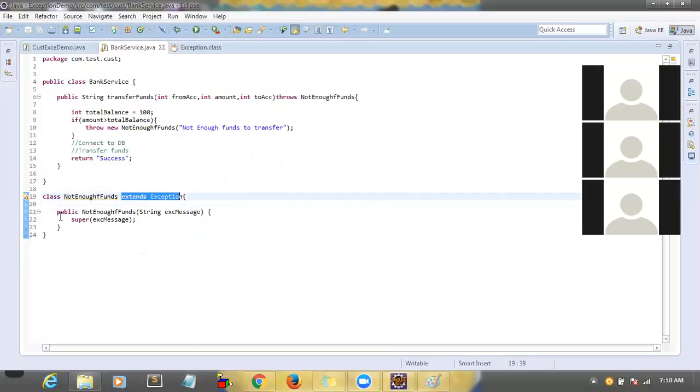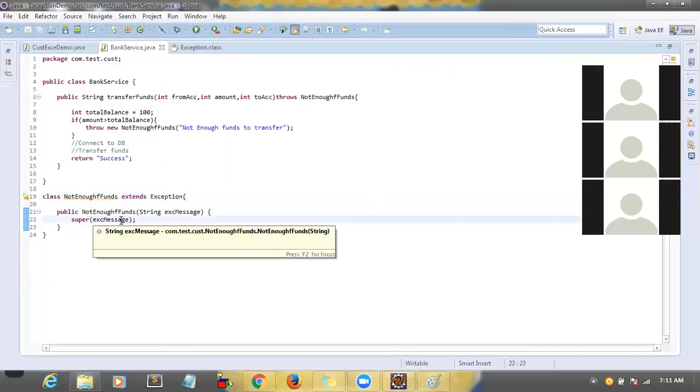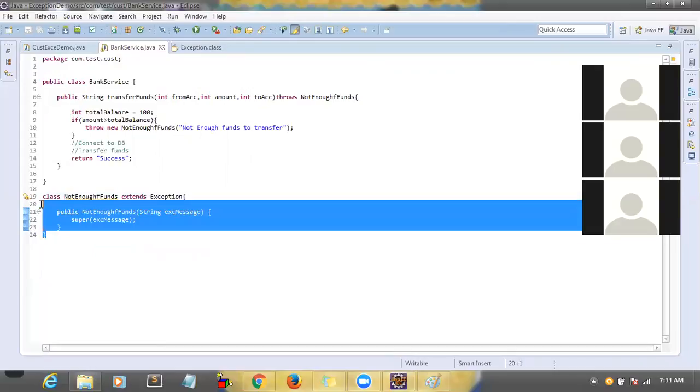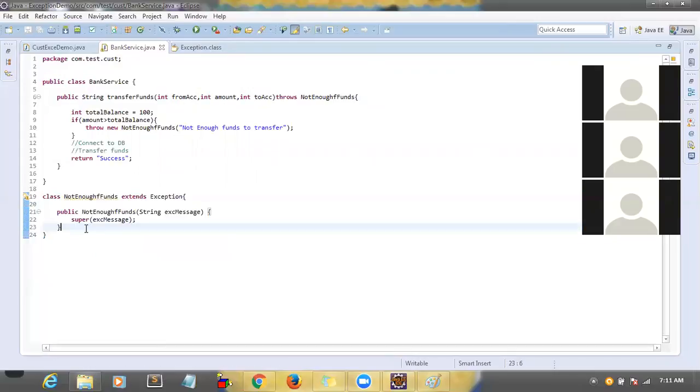And then after that, I'm putting that string. Yes, after that you have to write a constructor which is having a string argument. Okay. String argument, and we have to call the super exception message. We are going to call the super class, in this case it is exception. We are going to call the super class constructor by passing the message. So this is the way to create an exception class. Okay. Right. And how to use this exception class.